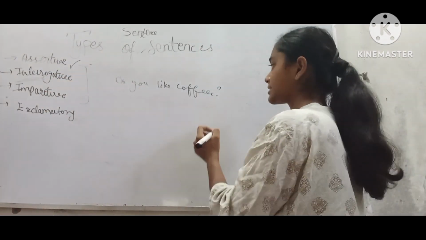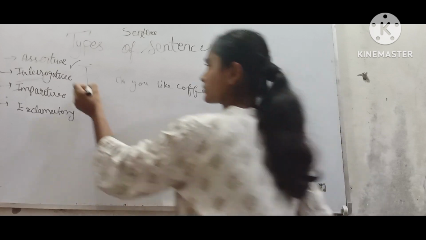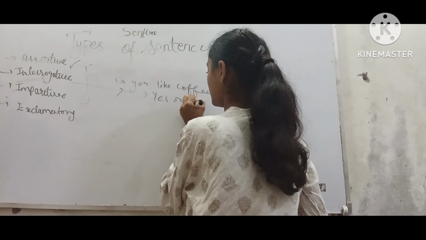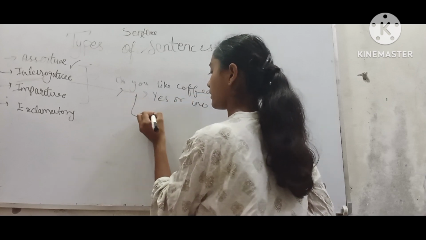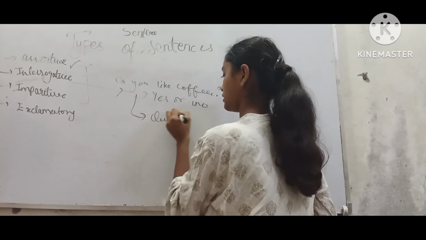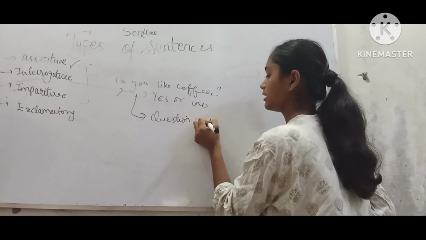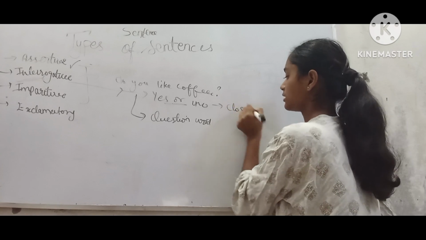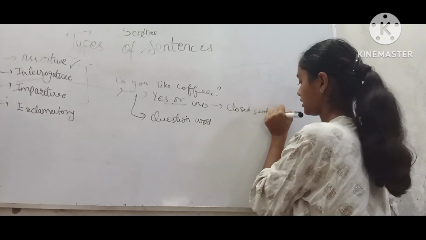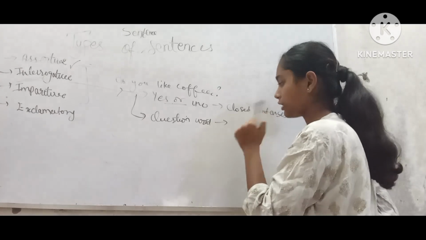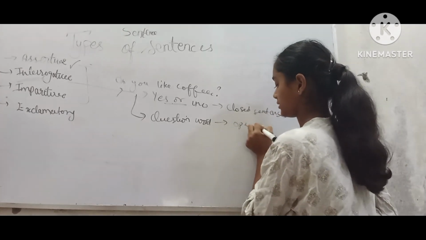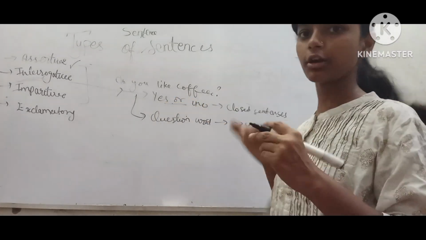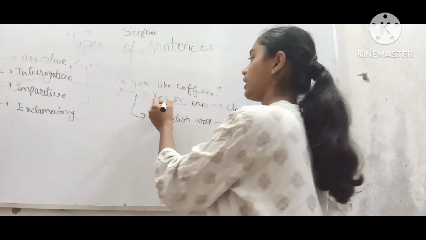Now, interrogative sentences are of two types, which are yes or no, and question word sentences. We can also call yes or no sentences closed sentences, and question word sentences open sentences. Now, what do you understand by yes or no? Yes or no means you can only give the answer in either yes or no.